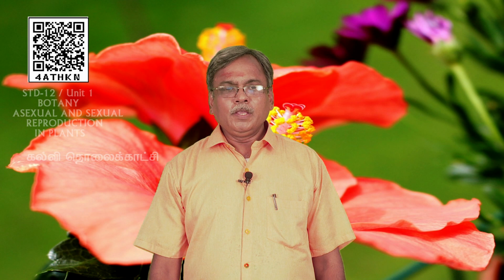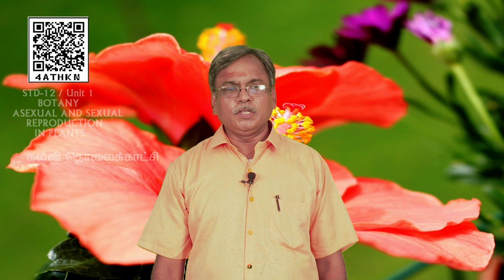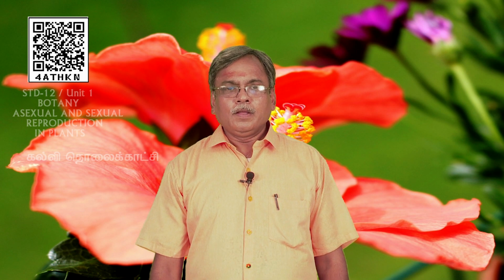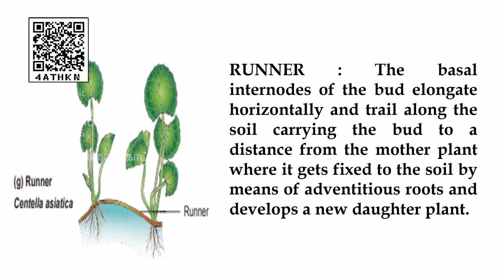This is the runner, Centella asiatica. Here you can see a long internode taking the bud to a longer distance and it settled down on the soil and produced the adventitious root and the young plant. This is Centella asiatica, runner. In the runner, the basal internode of the bud elongates horizontally and trails along the soil, carrying the bud to a distance from the mother plant, where it gets fixed to the soil by means of adventitious roots and develops a new daughter plant.